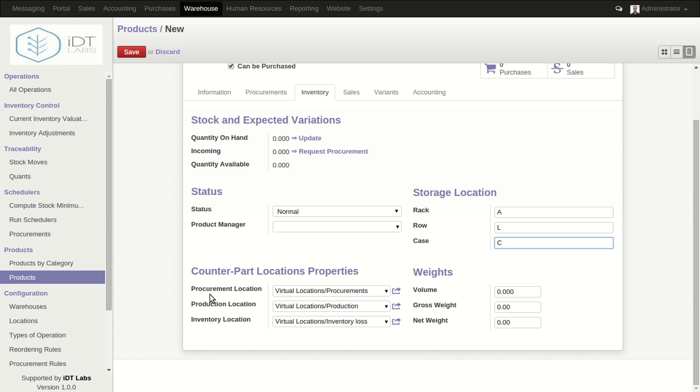As you can see, we have the procurement location, which is a virtual procurement location, and then the production location, and then the inventory location, and then something like inventory loss and so on and so forth. IDT Lab SaaS Cloud handles inventory the same way accounting handles accounting entries.